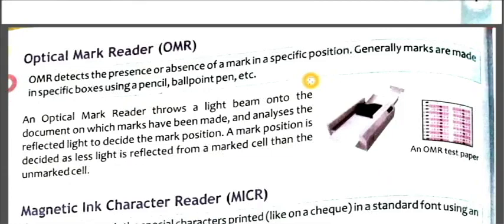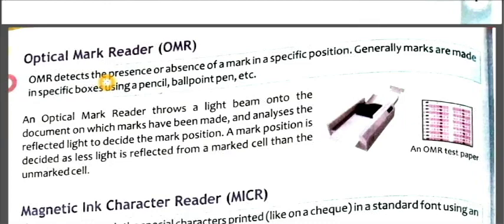Generally, marks are made in specific boxes using a pencil, ball pen, etc. You have generally seen an OMR sheet in test papers when you give exams like Olympiad exams, Navodaya Talent Hunt, etc. Here you get a sheet where you have to circle certain blocks, A, B, C, D, etc. Why are we circling or shading it? Because it detects the presence or absence of the mark in the specific position.